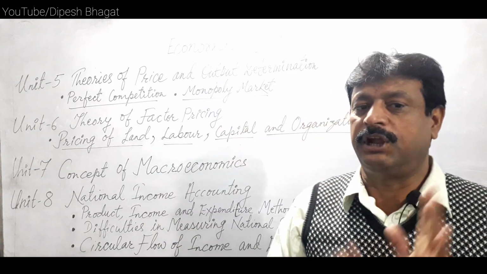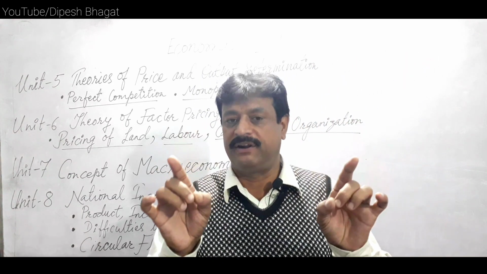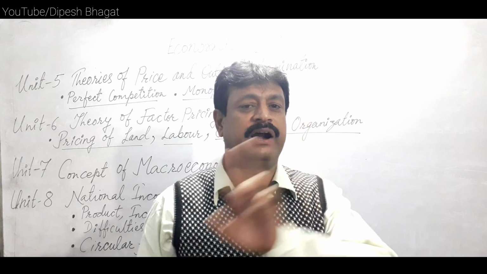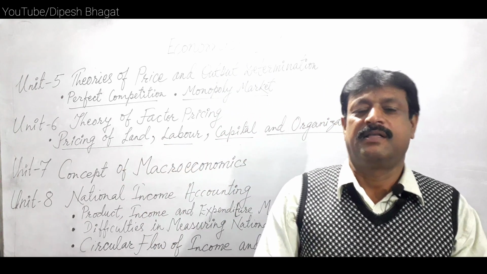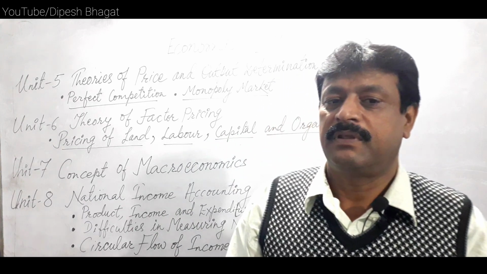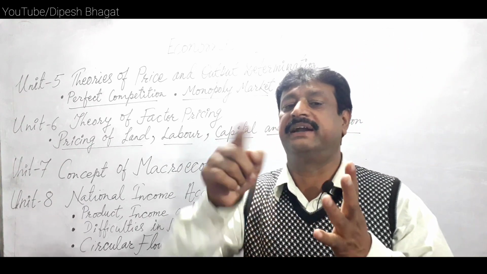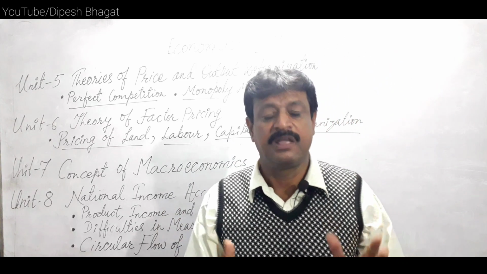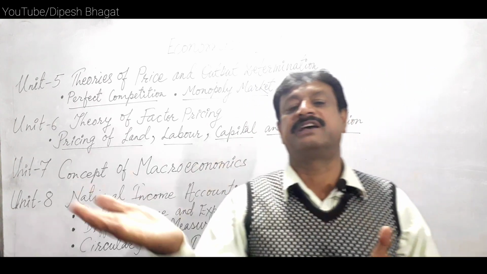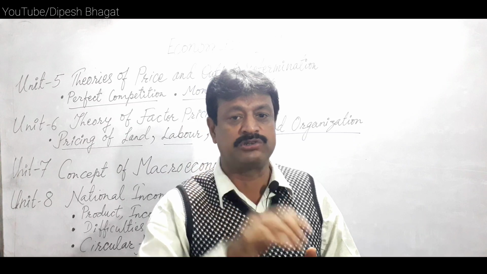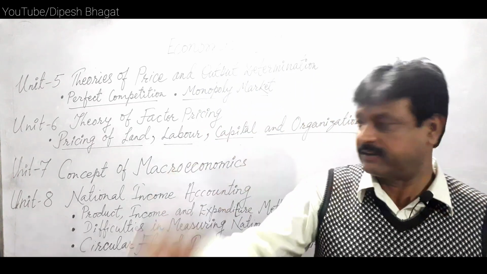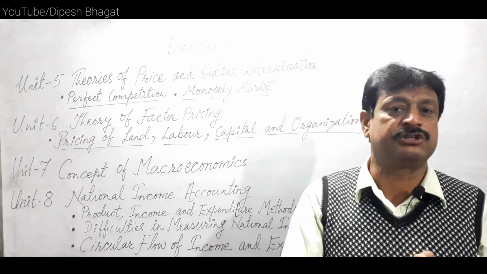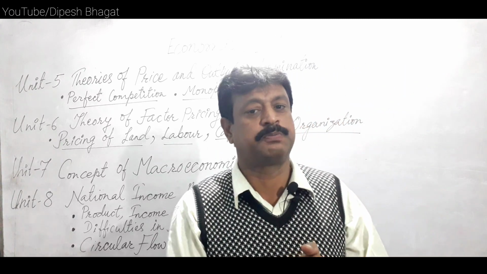In a 2-sector economy, there is no government interference in the circulation of the economy. Only 2 sectors are assumed: household sector and business sector. Under a 3-sector economy, there are the household sector, the business sector, and the government sector as well. Household sector is the consumption sector, business sector is the production sector, and the government makes rules and regulations on the business and household sector. Still there is no foreign effect on the economy. It means there is no foreign trade, no export or import.